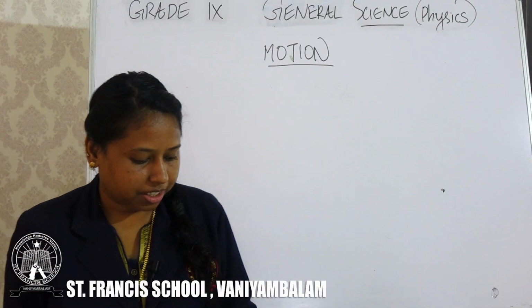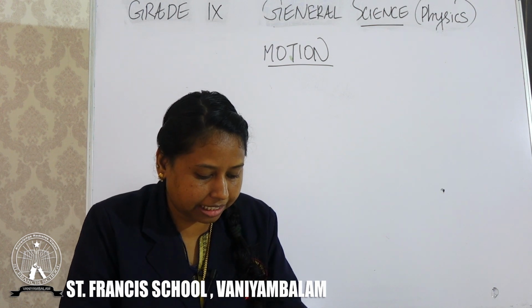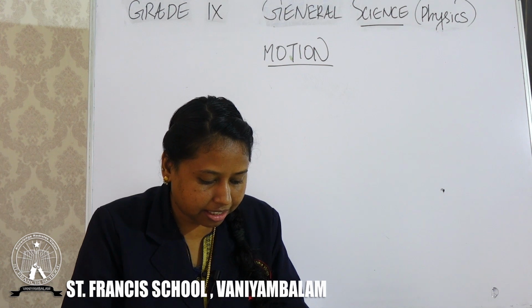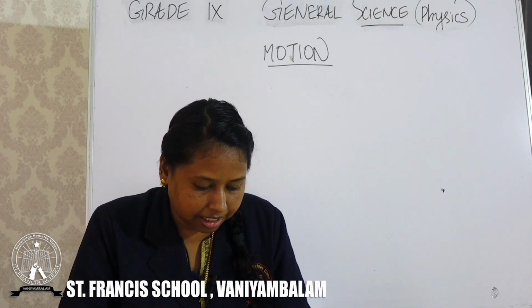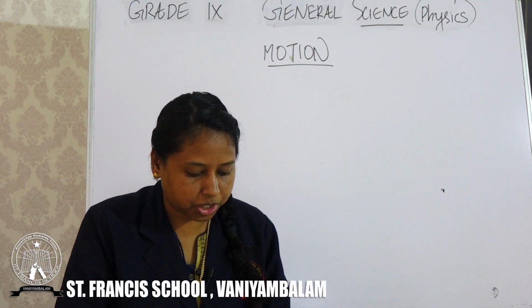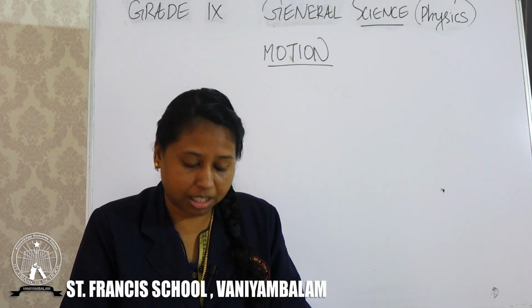Then the third question, which of the following is true for displacement? First option, it cannot be 0. Second option, its magnitude is greater than the distance traveled by the object. Obviously, these two answers are wrong. It cannot be 0, first option, is wrong. Why? Because displacement can be 0.